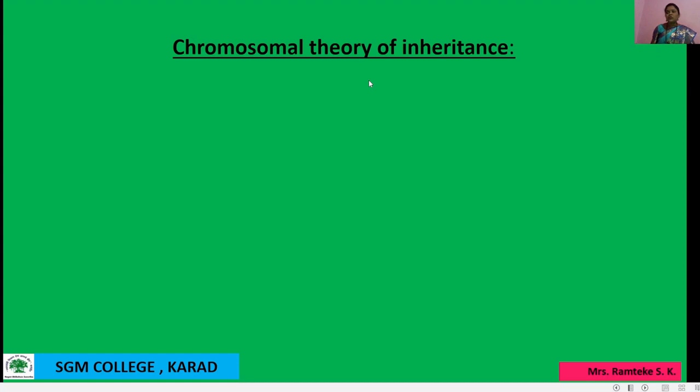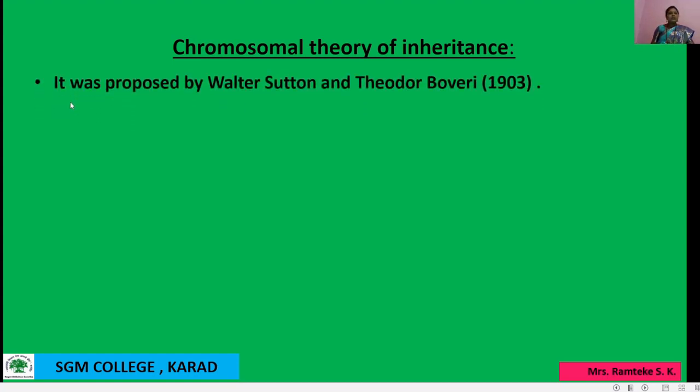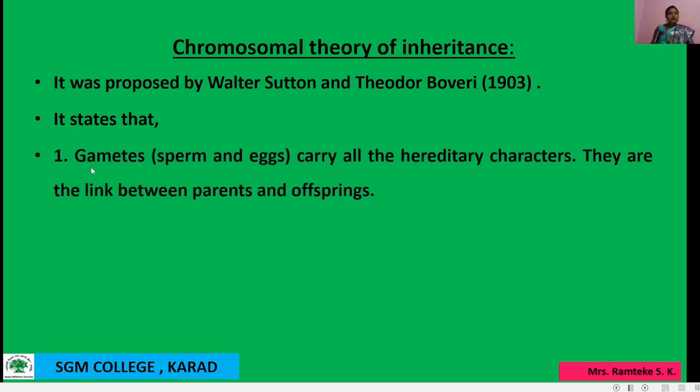Actually chromosomal theory जी आहे ती काय आहे आपण बघूया. In this theory some points are given. It was proposed by Walton Sutton and Theodore Boveri in 1903. They stated that gametes, that is sperm and eggs, carry all the hereditary characters.